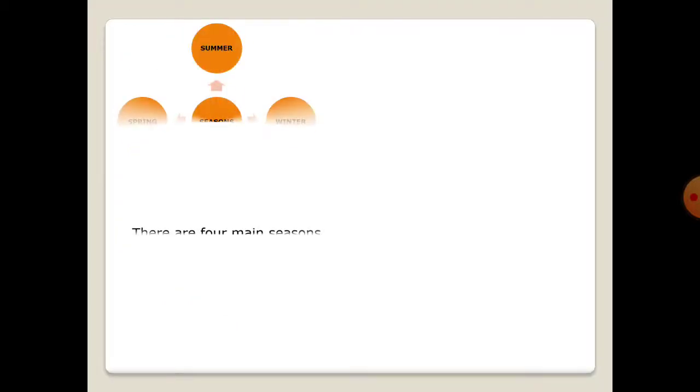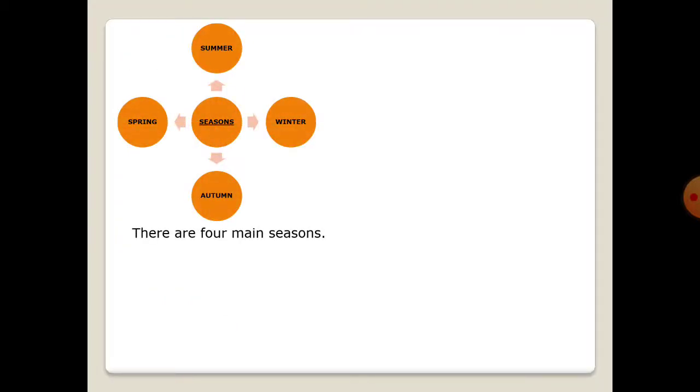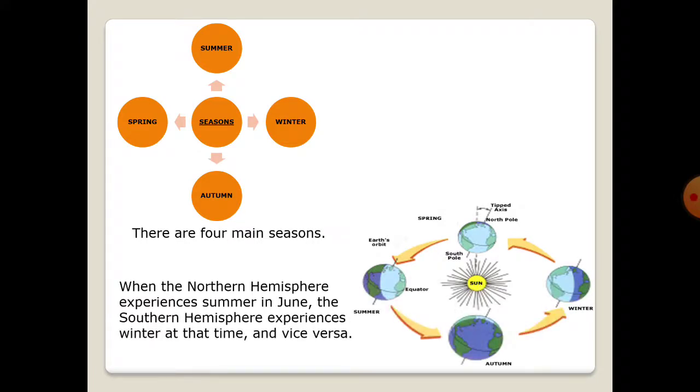There are four main seasons: summer, winter, autumn, and spring. When the northern hemisphere experiences summer in June, the southern hemisphere experiences winter at that time, and vice versa, as shown in the picture.